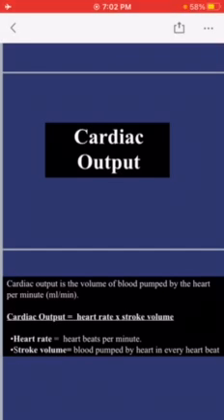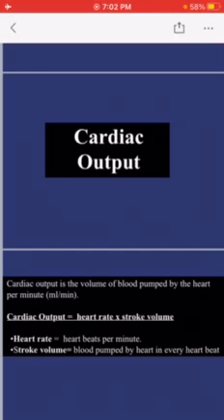So the blood volume that is ejected in one beat, that is called stroke volume. It can also be defined as blood pumped by the heart in one stroke or in one beat, right?